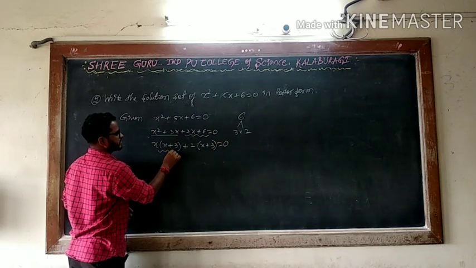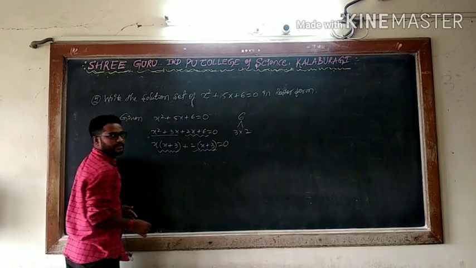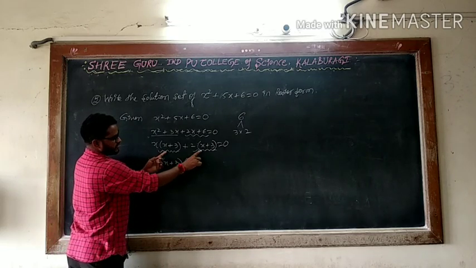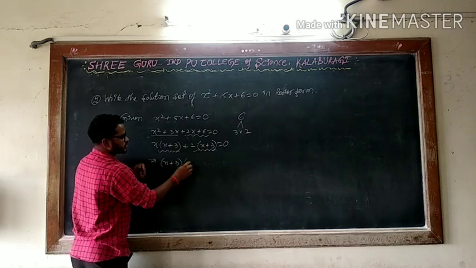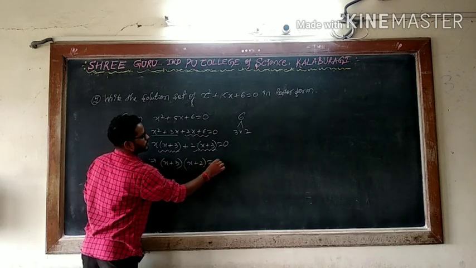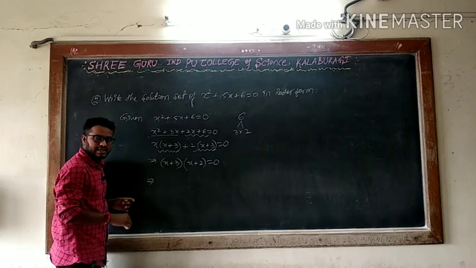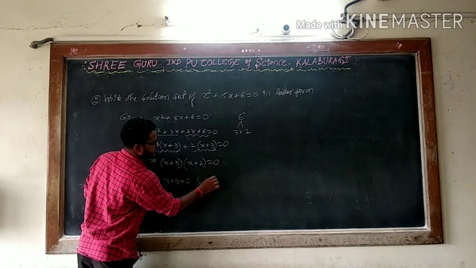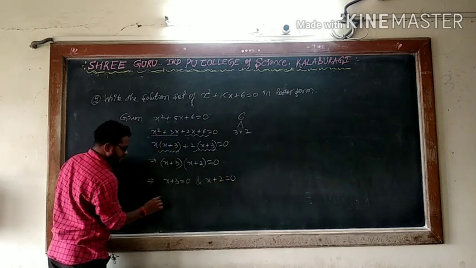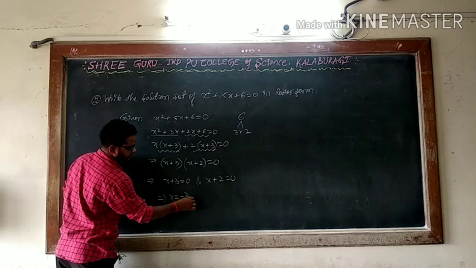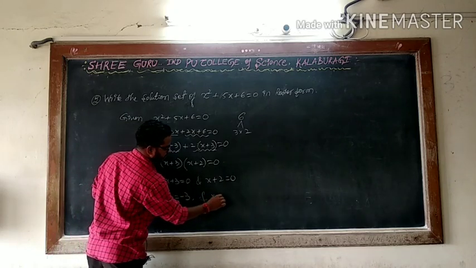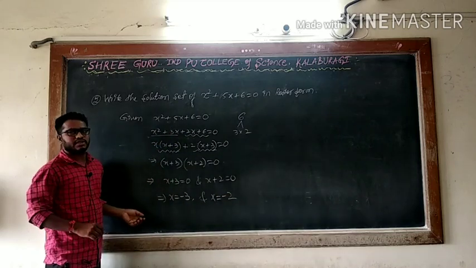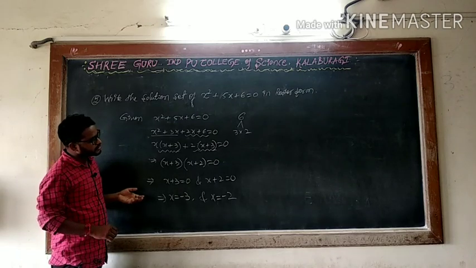Means can I say itself x plus 3 is common? It implies that I can say that x plus 3 into remains what? When x plus 3 goes, you will remain with x plus 2. X plus 2 is equal to 0. It implies that whenever two factors are equal to 0, separately they are equal to 0. X plus 3 is equal to 0 and x plus 2 is equal to 0. Means it implies that x is equal to minus 3 and x is equal to minus 2. So how many roots? We have 2 roots because we solved a quadratic equation. So solving a quadratic equation will get 2 roots.